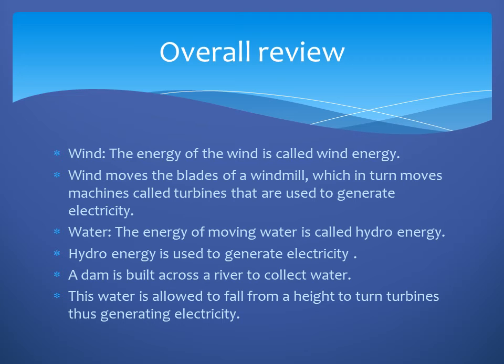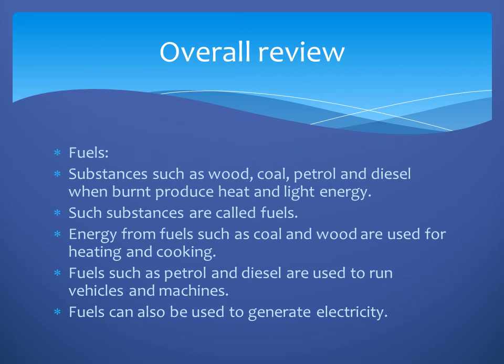Hydro energy is used to generate electricity. If you see the river, a dam will be constructed. From the dam, the water will pass from a height to the turbine. What will the turbine do? It will convert the hydro energy into electricity.